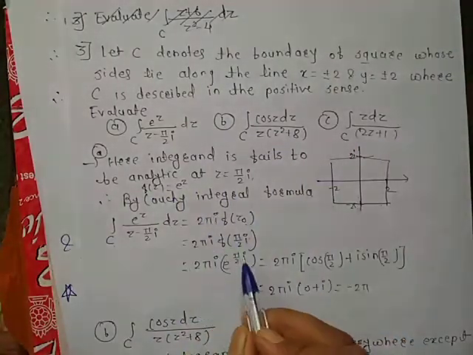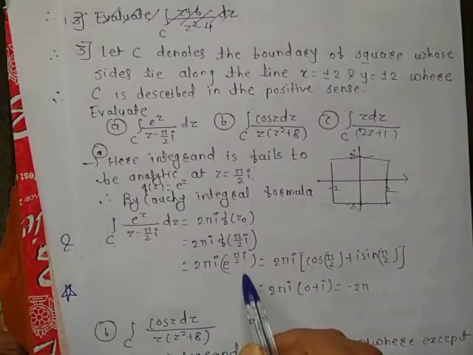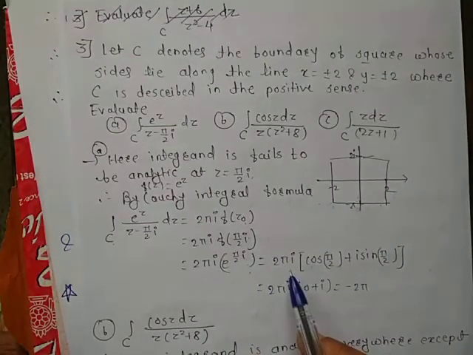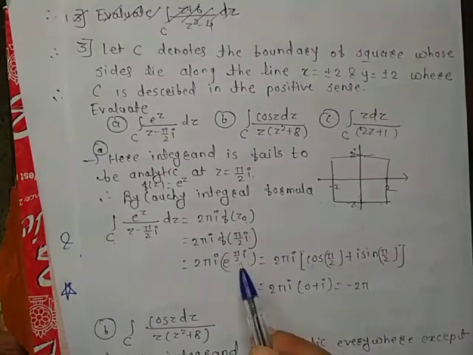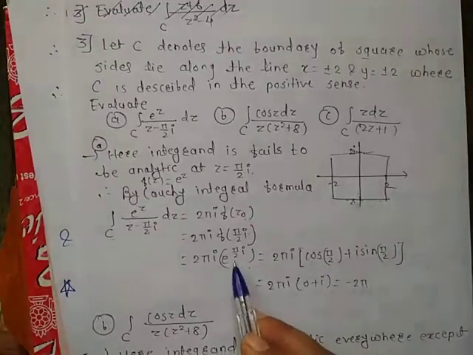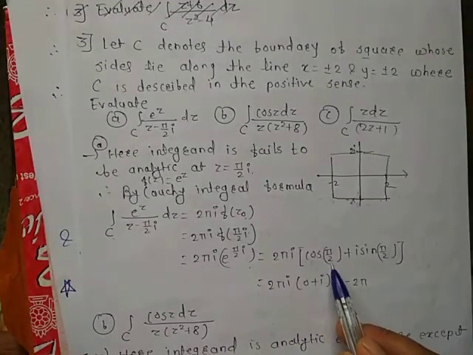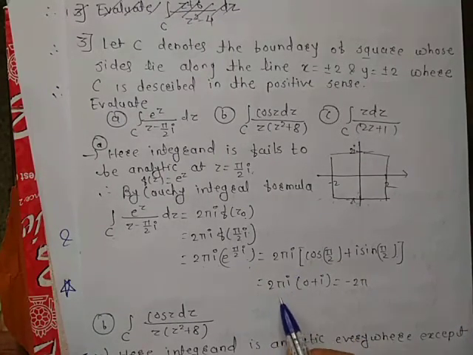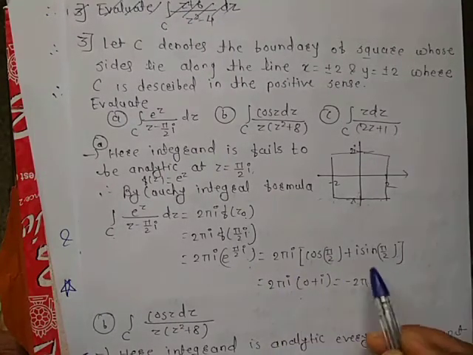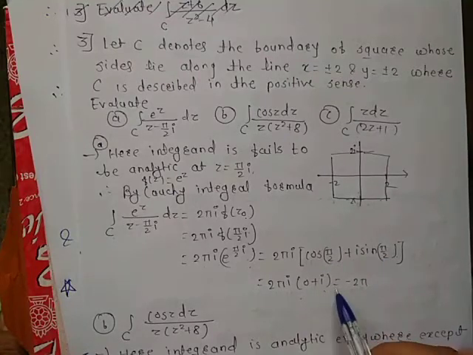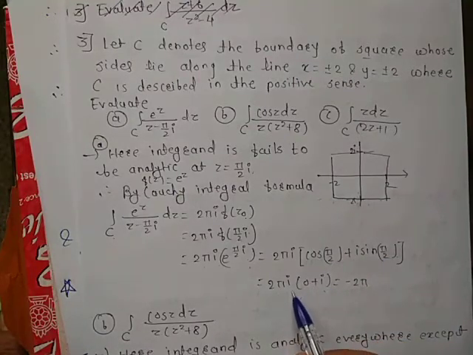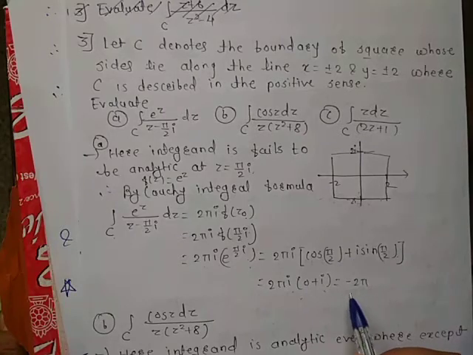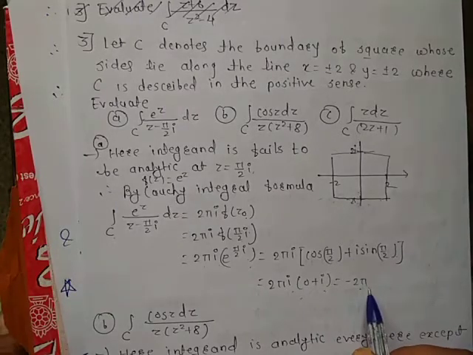So f(pi by 2 i) is e raised to pi by 2 i, which equals 2 pi i times, by Euler's formula, cos pi by 2 plus i sin pi by 2. Cos pi by 2 is 0 and sin pi by 2 is 1. So it is 2 pi i times (0 plus i), which equals minus 2 pi.